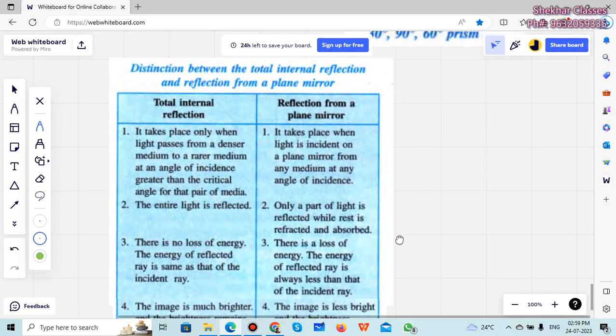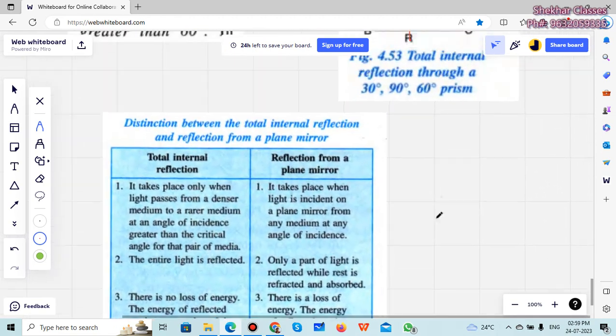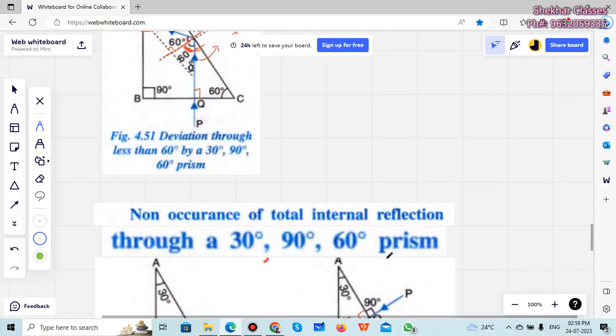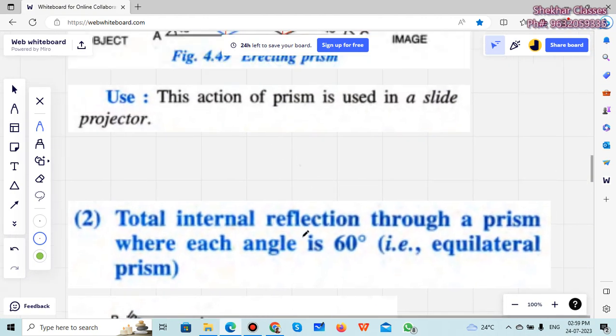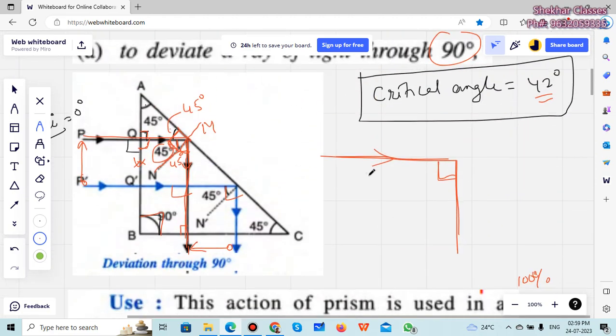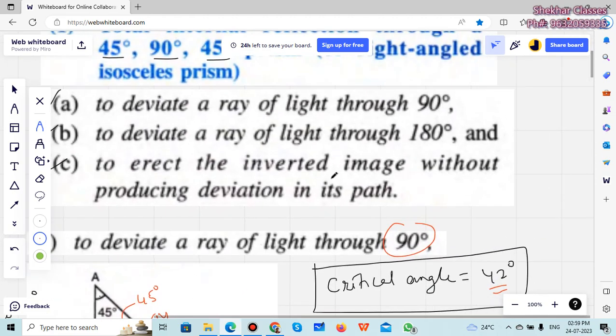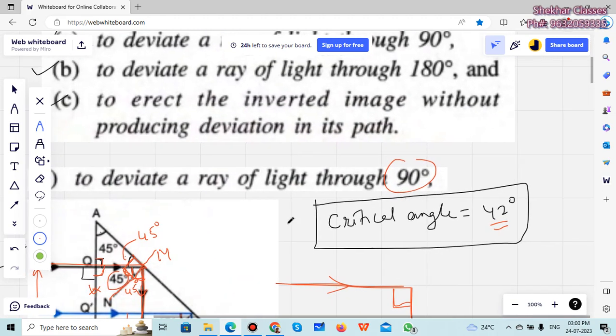So this is an important one, you have to remember all of these. And that is all as an introduction that we have about the different kinds of total internal reflection happening in a prism here. Now we will have numericals based on it. So the only thing you have to remember is that total internal reflection will happen only when the angle of incidence is more than the critical angle.